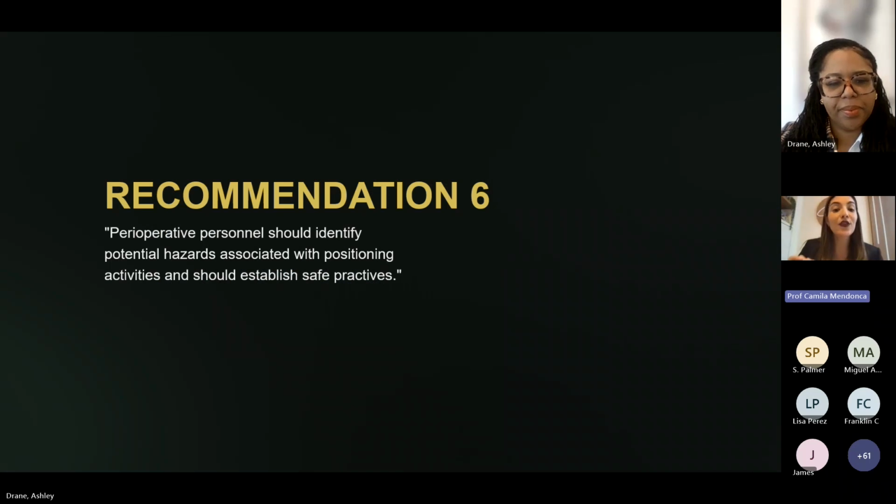According to the 2024 edition of AORN Guidelines for Perioperative Practice, Recommendation 6 says, perioperative personnel should identify potential hazards associated with positioning activities and establish safe practices. So instead of guessing the risk, we need to assess the risk and ensure we will choose the best care strategy for each patient.